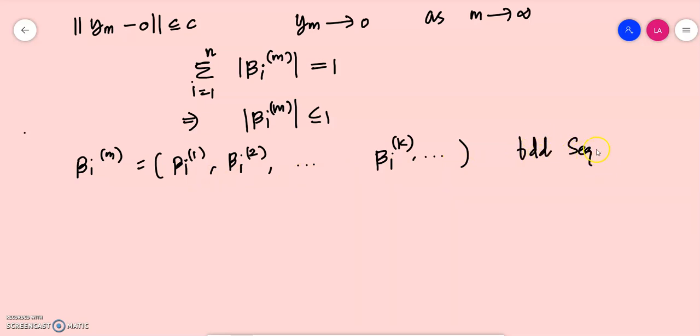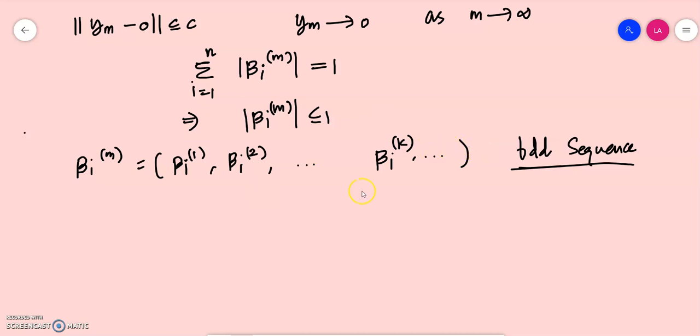This is a bounded sequence because beta i1's modulus should be less than 1, beta i2's modulus should be less than 1, etc. Every term in this sequence should be less than 1, which means that it's a bounded sequence.